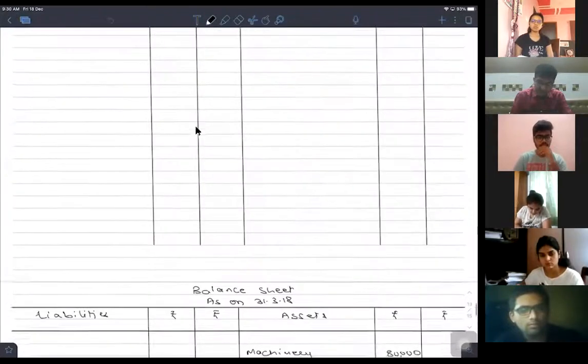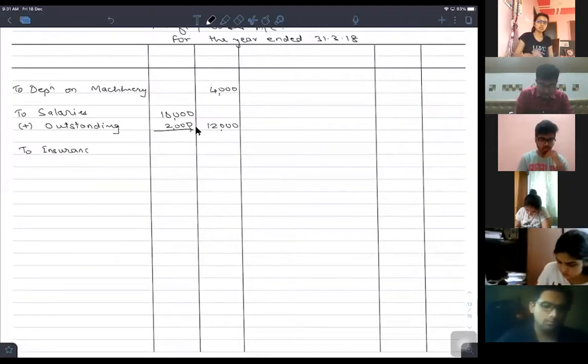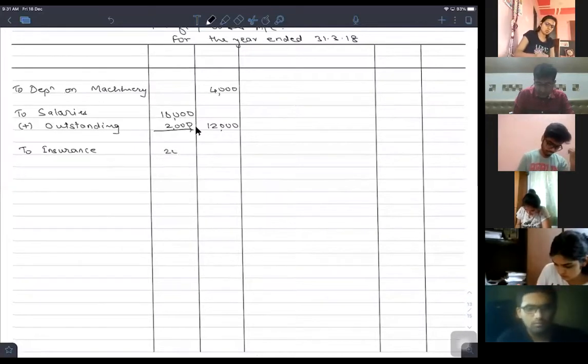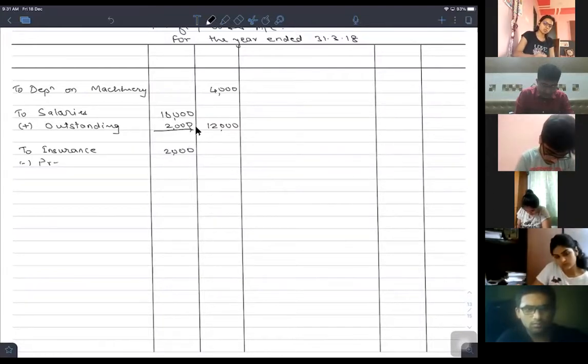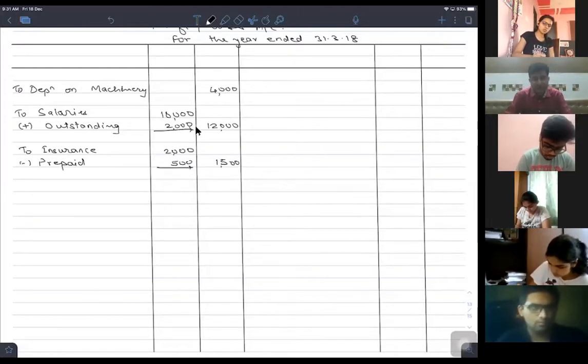So in the P&L account on to the debit side, to insurance, inner amount column 2000 less prepaid. How much is prepaid? 500. Outer amount column 1500.